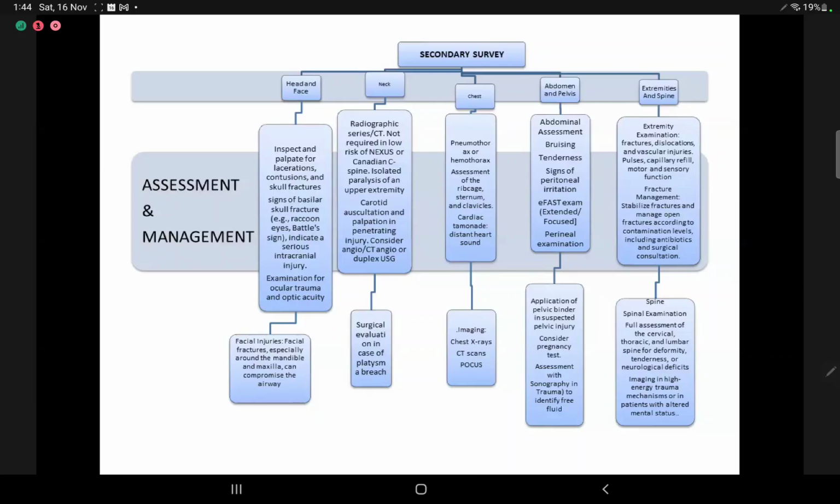Again, in the chest, other than pneumothorax and hemothorax, we have to look for cardiac tamponade and assess the ribcage, sternum, and clavicle. Imaging will encompass X-ray, CT scan, and we'll use ultrasound. For the abdominal and pelvic examination, we'll look for bruising, tenderness,